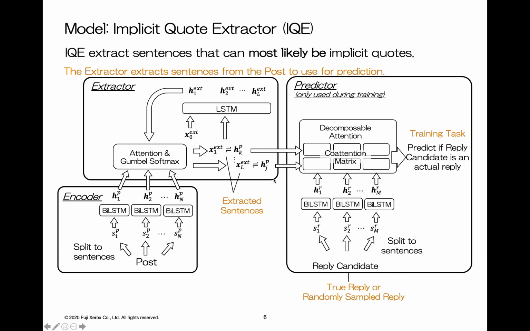Important sentences should be determined solely from the source text, which is a post in this context. This is why I wrote "most likely" here. Implicit quotes themselves depend on the reply. But because summarization should not require replies, IQE extracts sentences that can most likely be implicit quotes. So during the evaluation, the model can extract important sentences only from the post and does not use reply features.